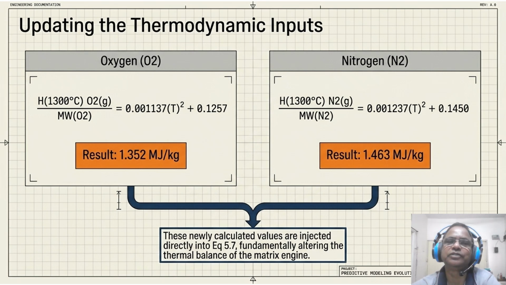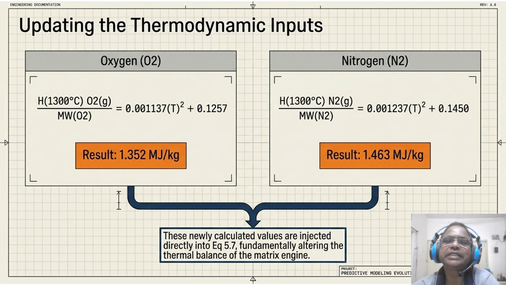So we update using these specific enthalpy formulas for oxygen and nitrogen. Notice they are temperature dependent, measured in megajoules per kilogram. At 1300 degrees, oxygen carries 1.352 megajoules per kg.